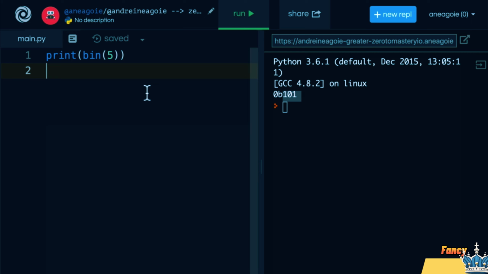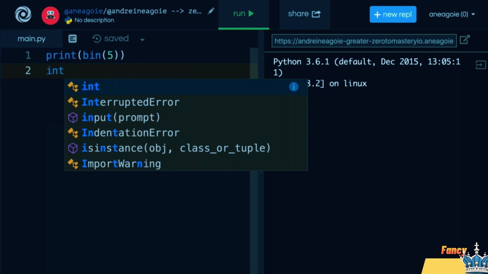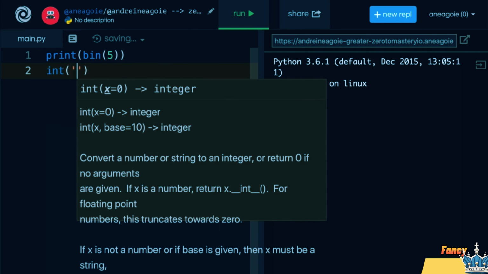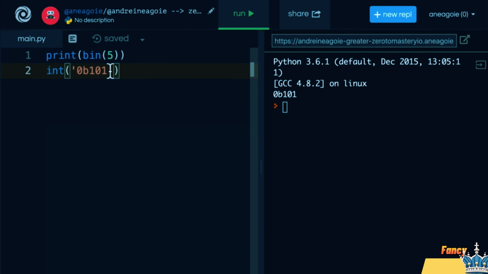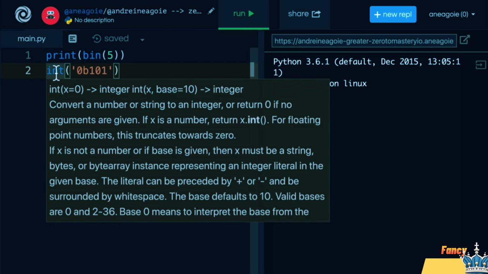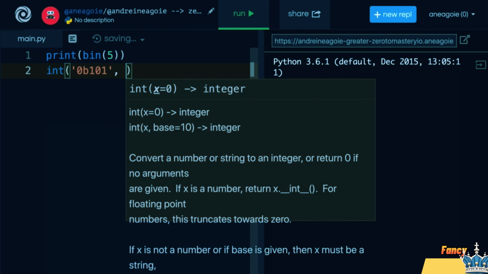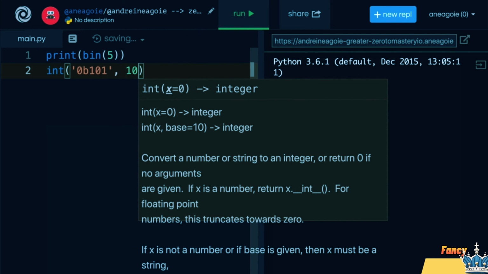By the way, just for fun, let's say that we want to return this into a decimal. Let's say we're at the computer and we just retrieve this binary number. I can do int and then wrap this in single or double quotes. And with the int, I can also say, hey, I want this returned to a number that is base 10, which is what us humans use.